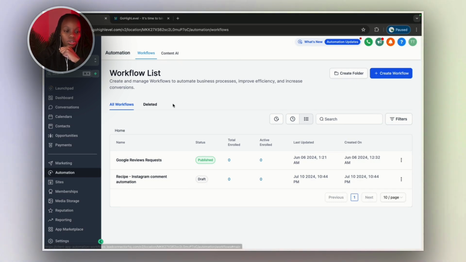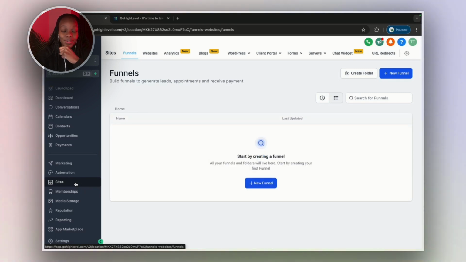There's a bunch of AI tools inside this platform. I haven't used most of them. With GHL, I only use what I need, to be honest. I try my best not to get overwhelmed by this platform.